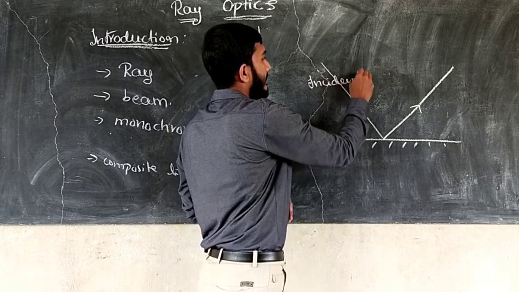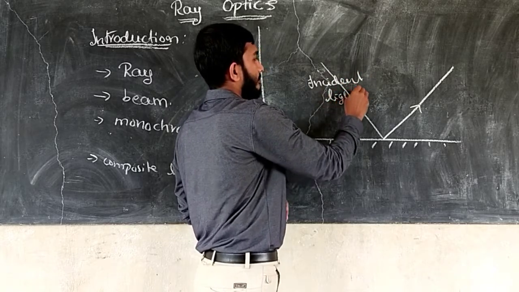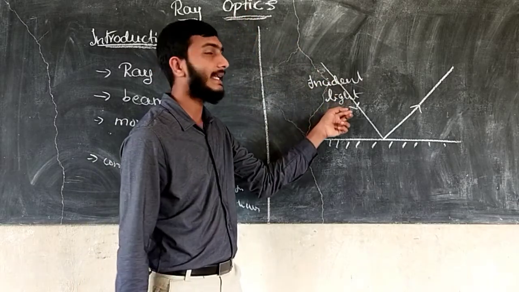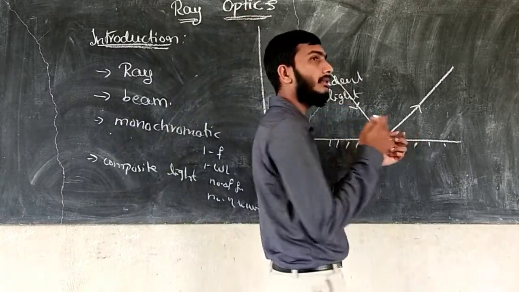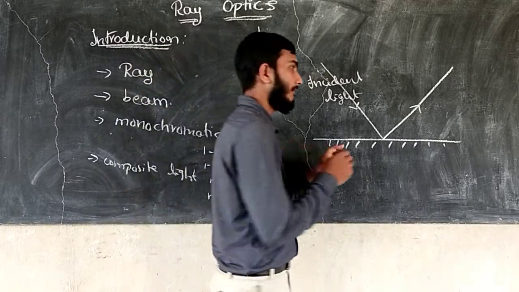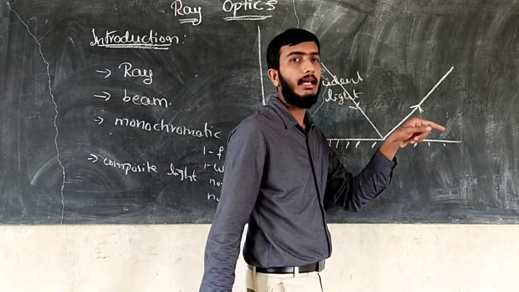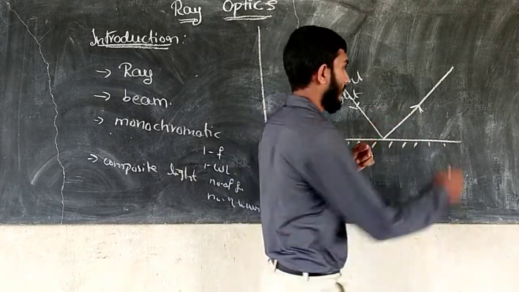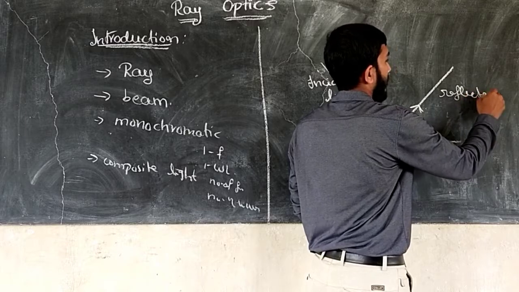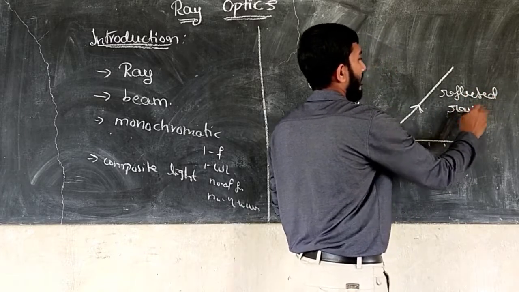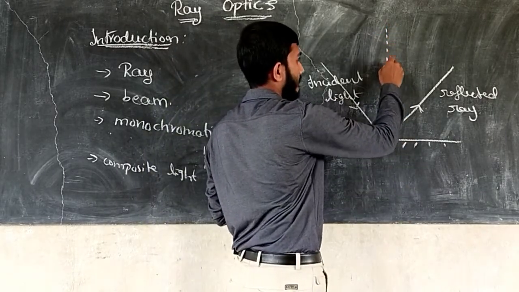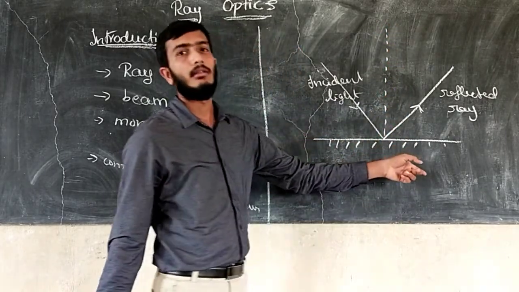It is the incident light. When we throw it, that is called the incident light. So after hitting the wall, it comes back to the same medium in a different direction. That ray is called the reflected ray. Then you can draw the normal, perpendicular to the surface.